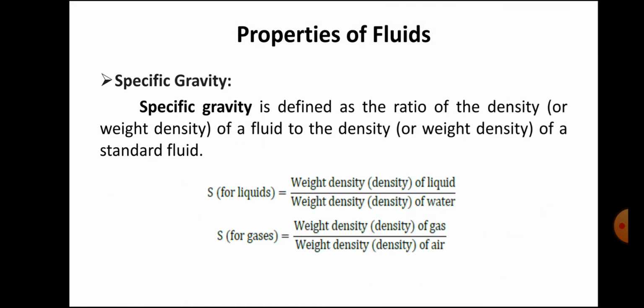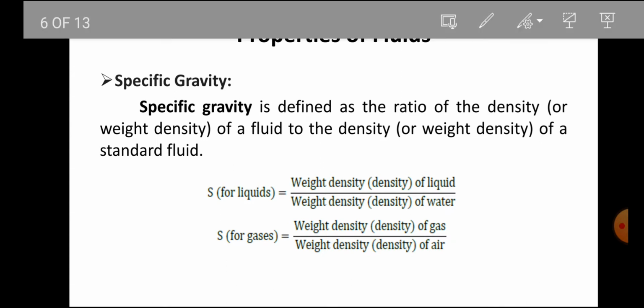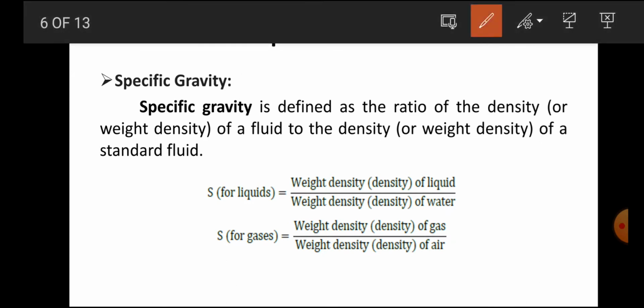Now the last property of the fluid is specific gravity. What is specific gravity? Specific gravity is defined as a ratio of density or weight density, we can also say mass density or weight density of fluid, to the density or mass density or weight density of the standard fluid.